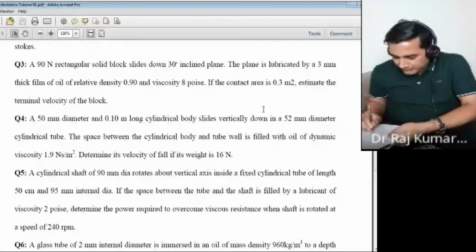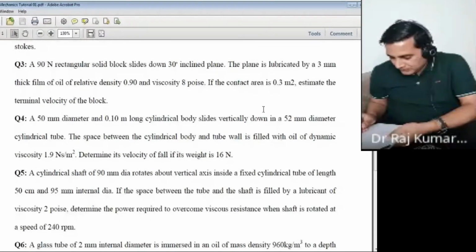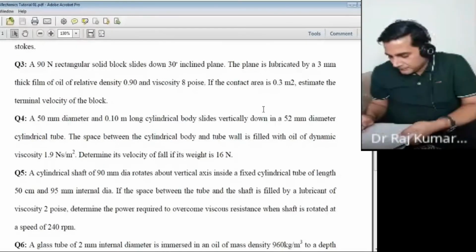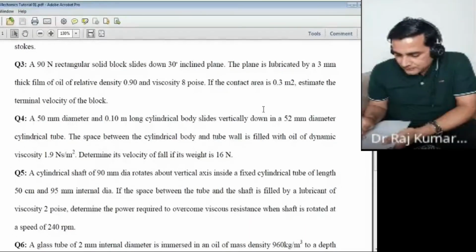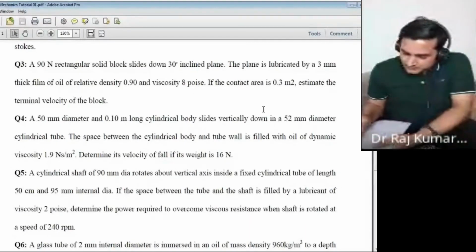The du upon dy is the same as the previous one, that is u2 minus u1 divided by, let's say, r2 minus r1 here, and the area is just 2 pi r1 L, and this one is your r1.